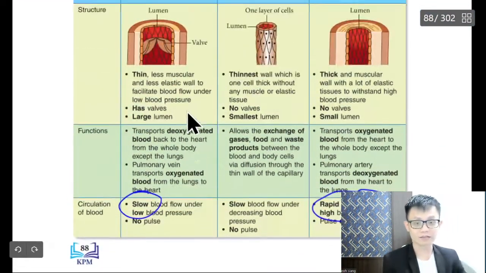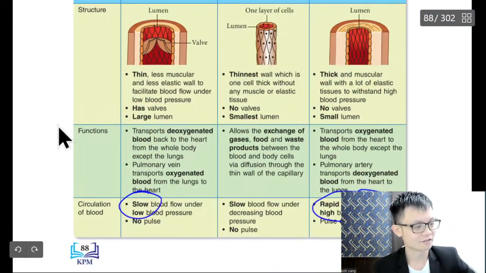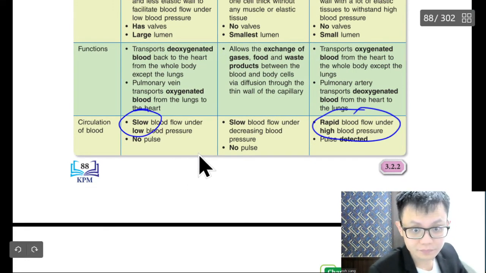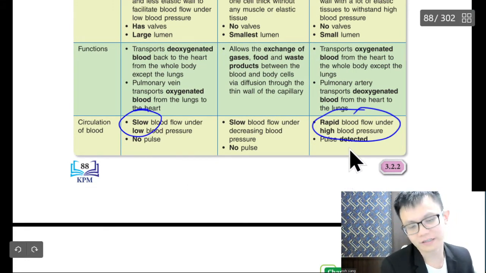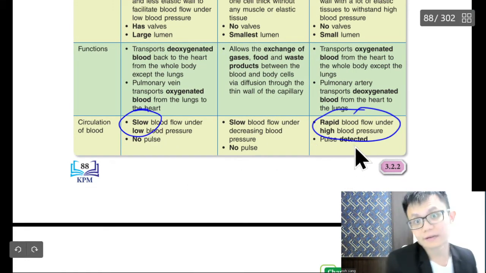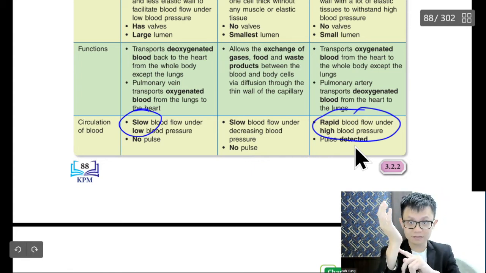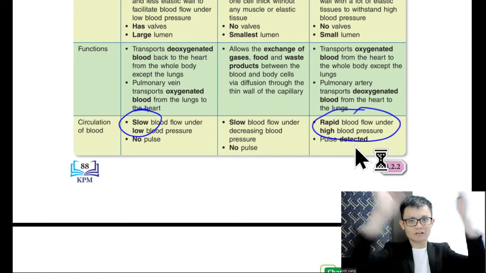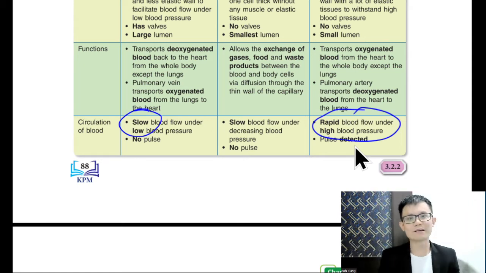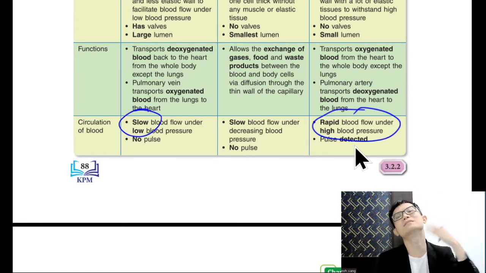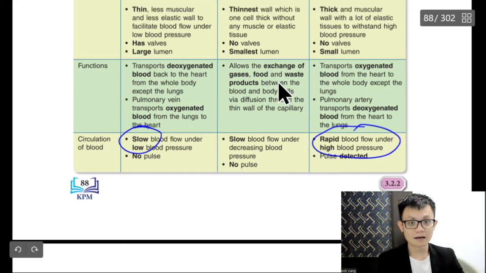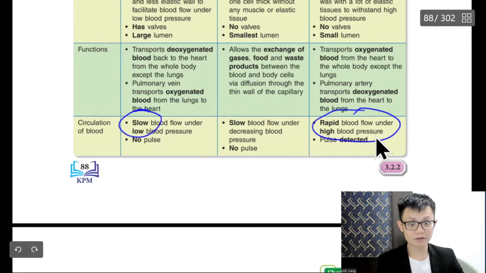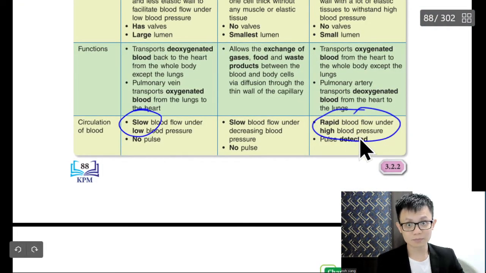For the artery is fast, for the vein is slow. So which one do you want? You want fast or slow? For this one, you need both, okay? You need fast and you need slow. That is why when we cut the hand, sometimes the blood is like a fountain, all the blood comes out, like in the movie. Sometimes it is because you cut the artery, because the artery is high blood pressure.